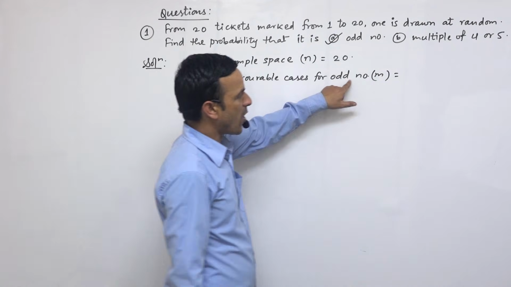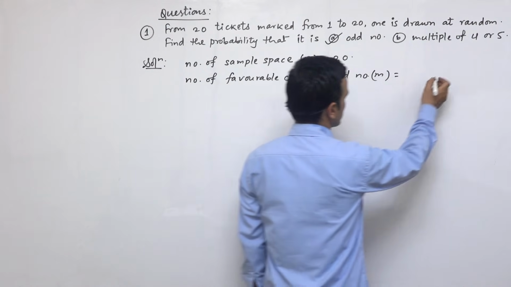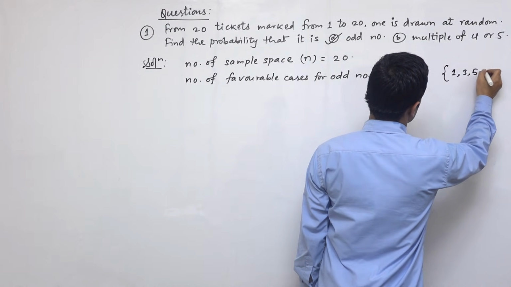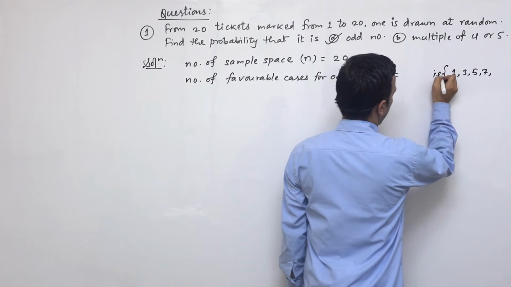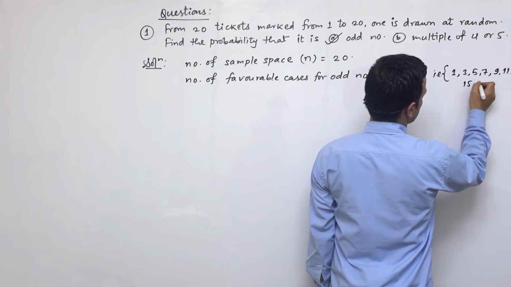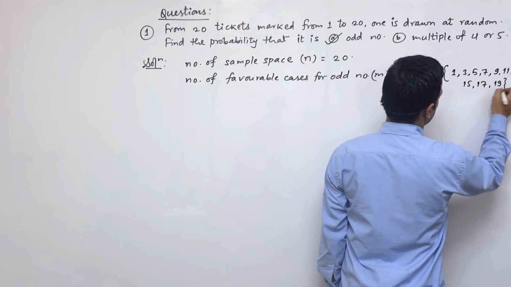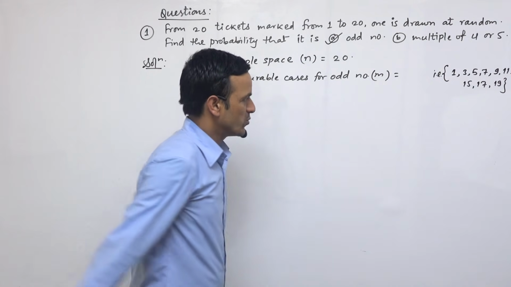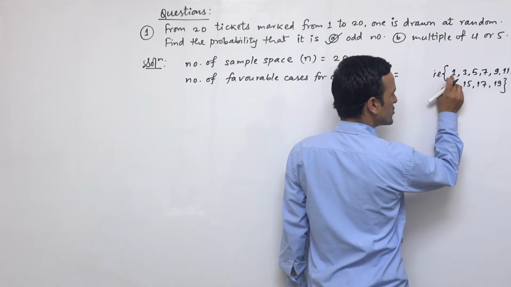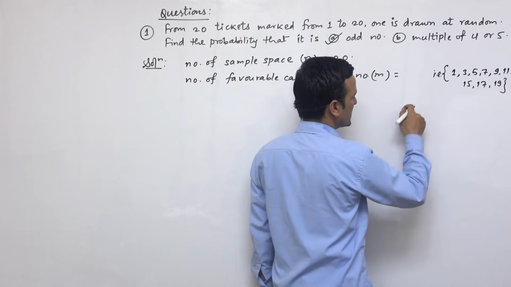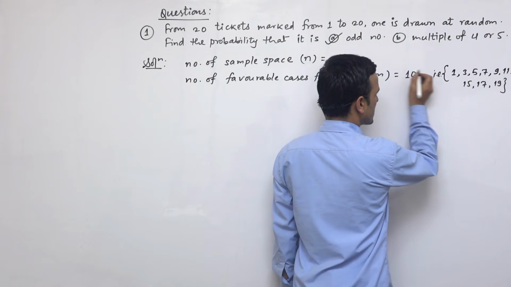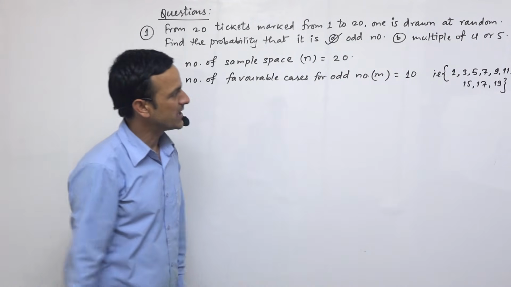In favorable cases we have odd numbers. We have to count how many odd numbers there are here. Odd numbers means 1, 3, 5, 7, 9, 11, 13, 15, 17 and 19 up to 20. These are the odd numbers lying between 1 to 20. If you count all the odd numbers, then it will be 10. Counting from 1 to 19, so 10 numbers are odd.